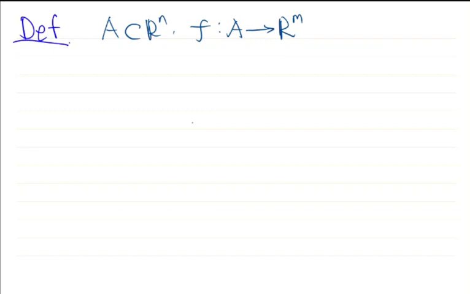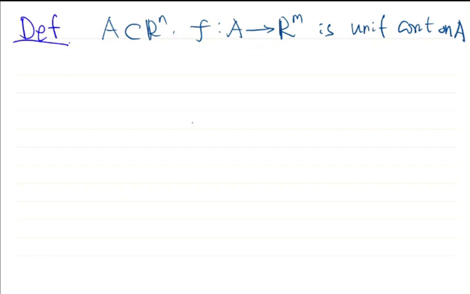Okay, we have introduced the definition of uniformly continuous for a map from a subset of Rn to Rm. That is the definition. Suppose A is a subset of Rn and F is a map from A to another Euclidean space Rm. We said that F is uniformly continuous on A if